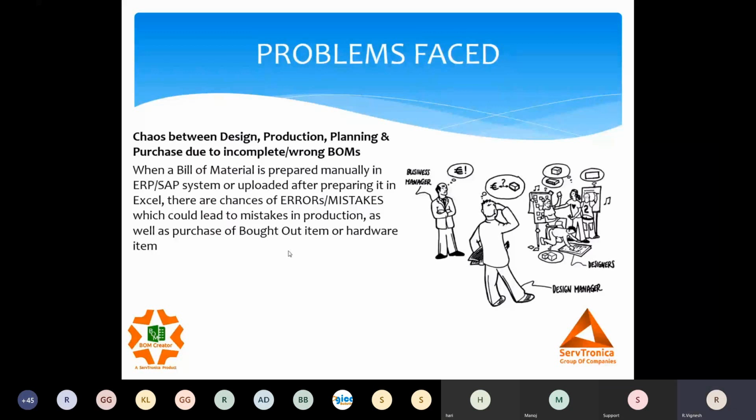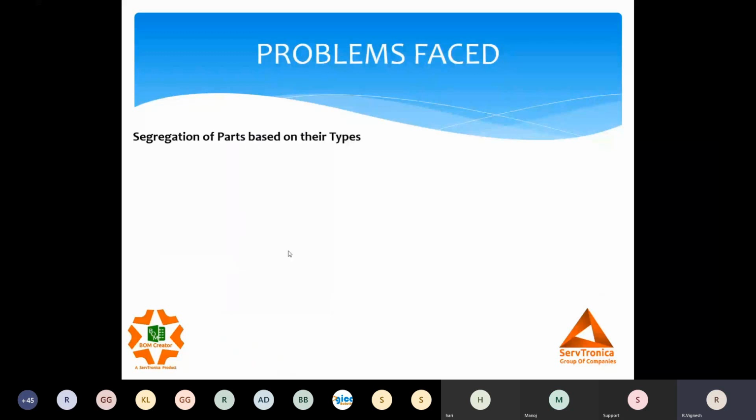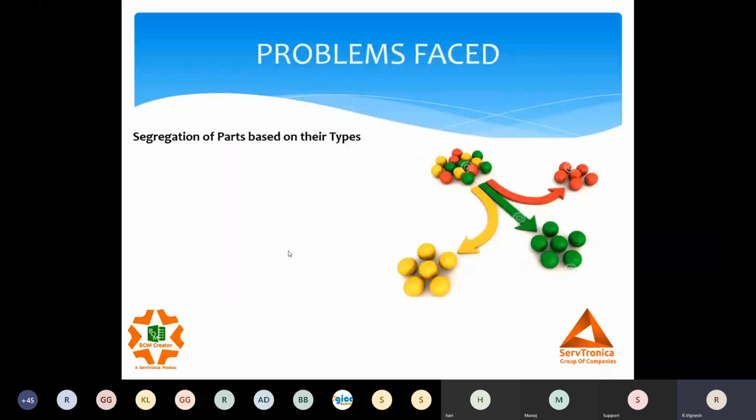Next is the segregation. When we talk about a 4,000 or 3,000 component machine, if I need to identify only the manufacturing parts or only the hardware or only the BOP, that again becomes a challenge. Say my company doesn't have an ERP or SAP system, but I have given an Excel to the production or the purchase team. The production is initially concerned about only the manufacturing parts, and the purchase is only concerned about the BOP and hardware. So how do I segregate? Again a time-consuming job, again a manual process, and again the chances of mistakes.